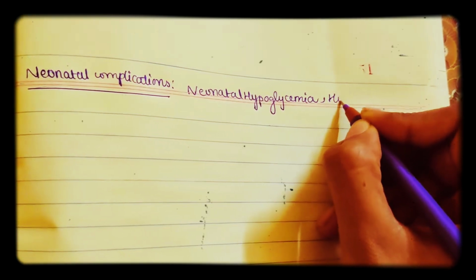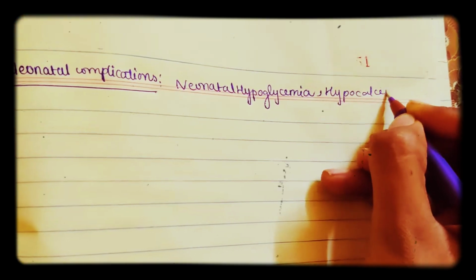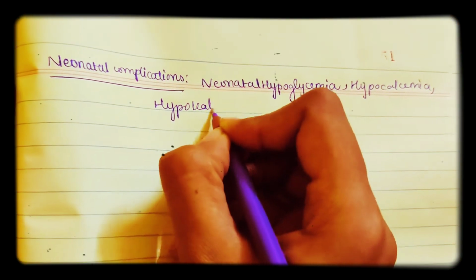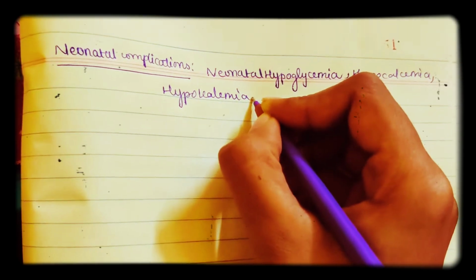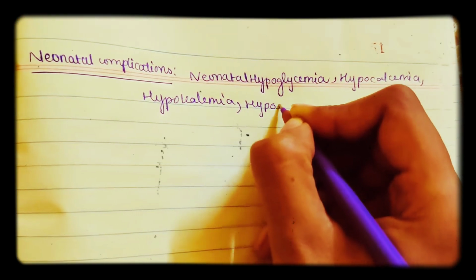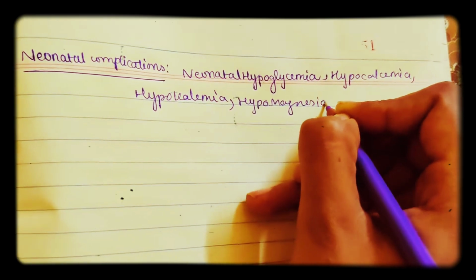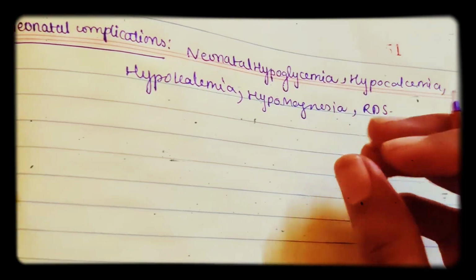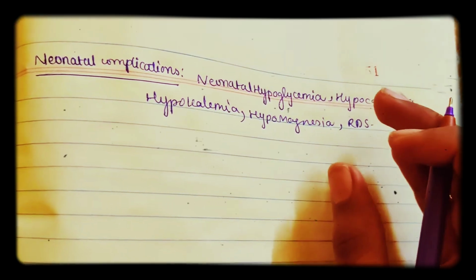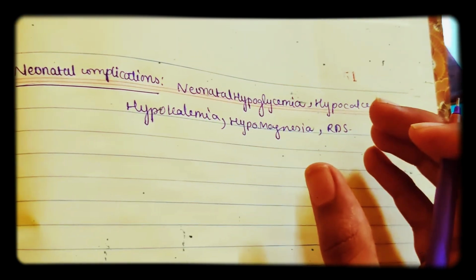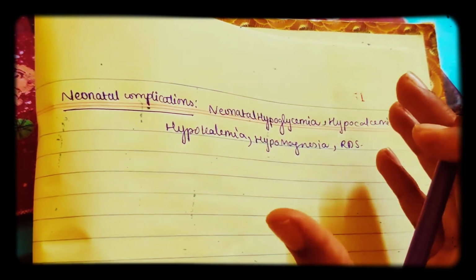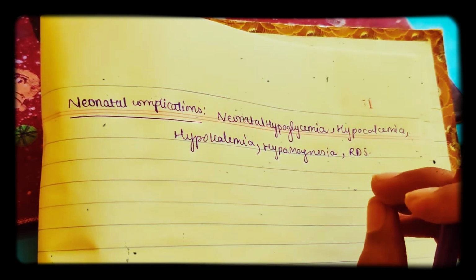Another condition may be hypocalcemia. Hypocalcemia will be seen in neonates, and also hypokalemia, so low potassium, low calcium, and low magnesium, hypomagnesemia. So all the important nutrients are low in the neonate. And also RDS. So what is RDS? That is neonatal respiratory distress. It can be seen because all these nutrients are low, and I already discussed that the placenta will have hydropic edema, so low oxygen is coming to the baby.